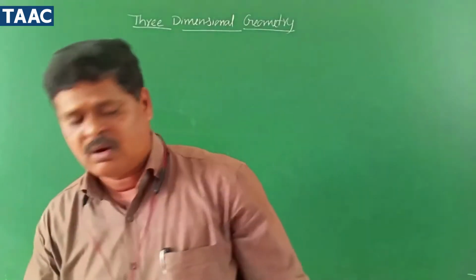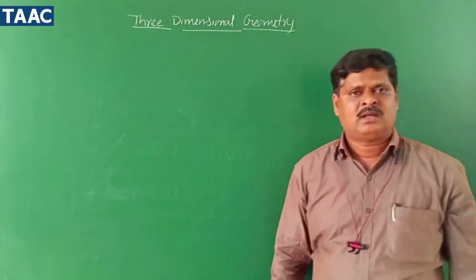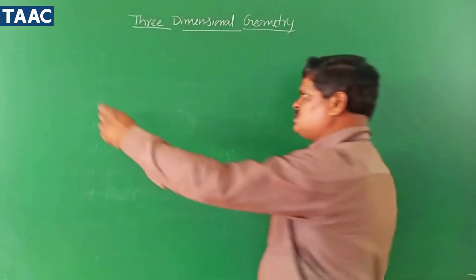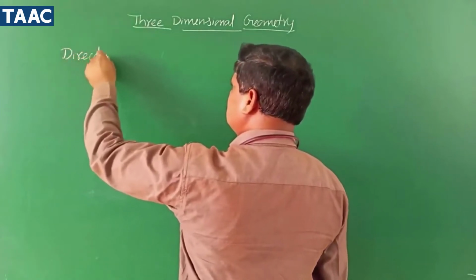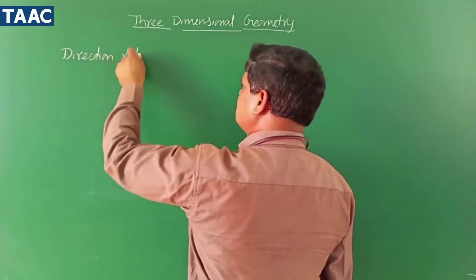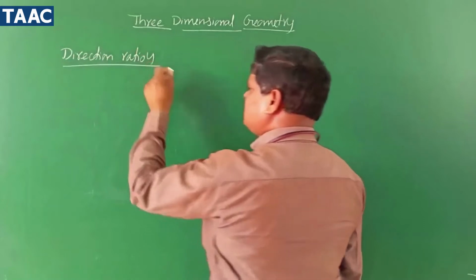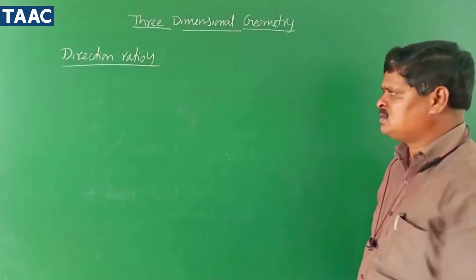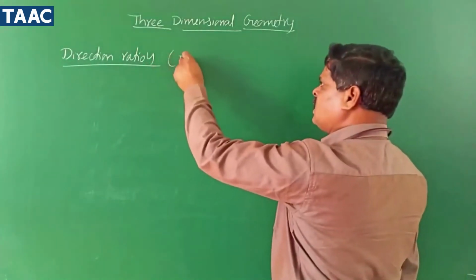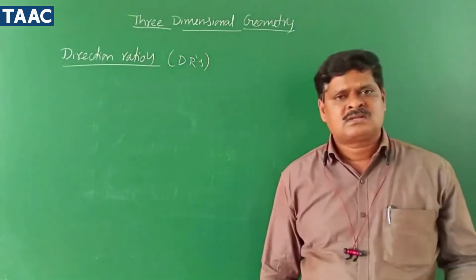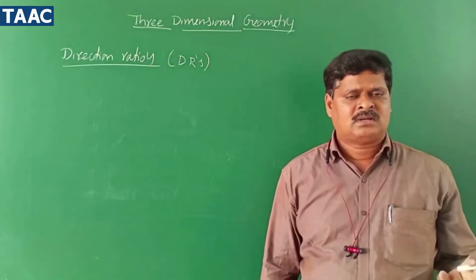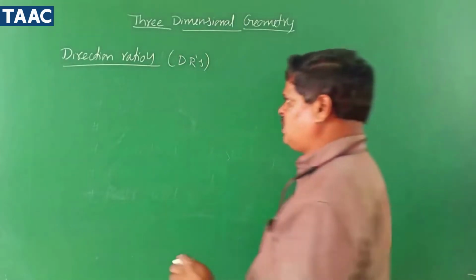Right, first of all, what is meant by DRs? DRs is nothing but direction ratios. So, what is meant by direction ratios? This is the short form, DRs. Direction ratios are nothing but three numbers, just three numbers.